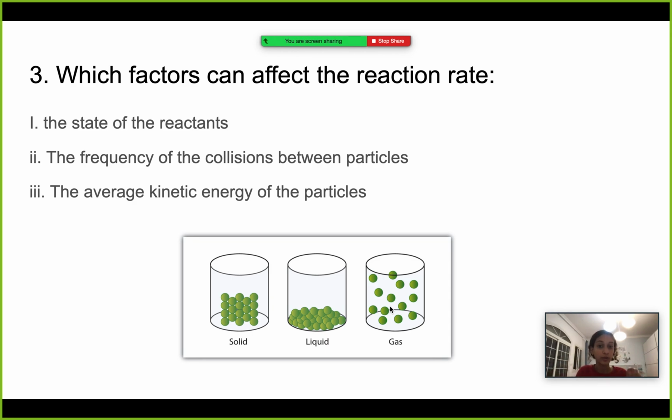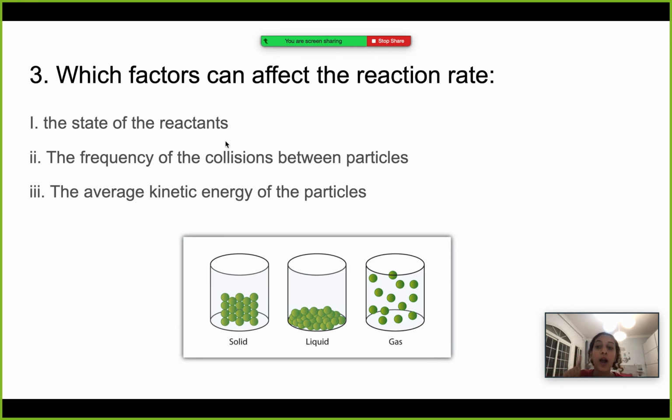So they will collide with each other more often, and therefore the frequency of the collisions will increase and the reaction rate is going to become faster. So the reaction rate in a gas is way more than the reaction rate in a solid, where the particles are stiff and do not easily move around, all right? They move slowly, and therefore the reaction rate in a solid will be way slower. So the state of the reactants, of course, matters when it comes to reaction rate.